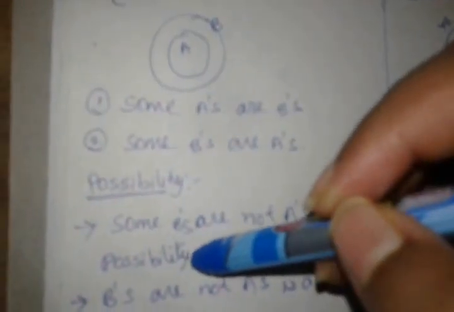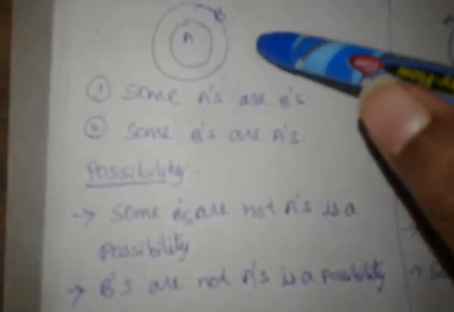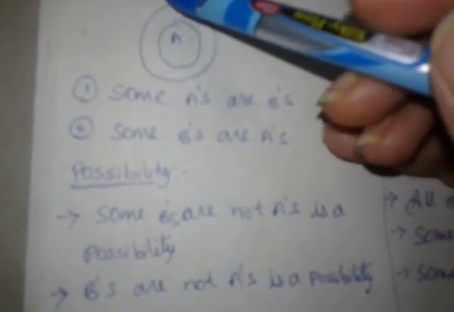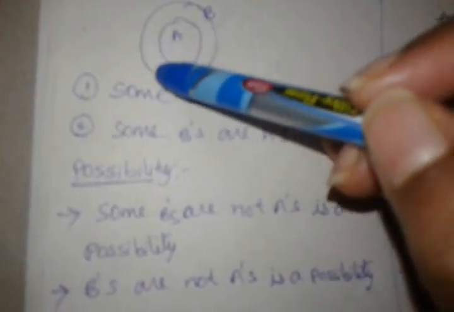So the conclusion follows because it has been given as a possibility. Okay, so we can say it is following because it's a possibility. And B's are not A's is a possibility. Yes, some B's are, correct only. B's are not A's is a possibility. Yes, it is there. So these two statements also follow as a possibility.